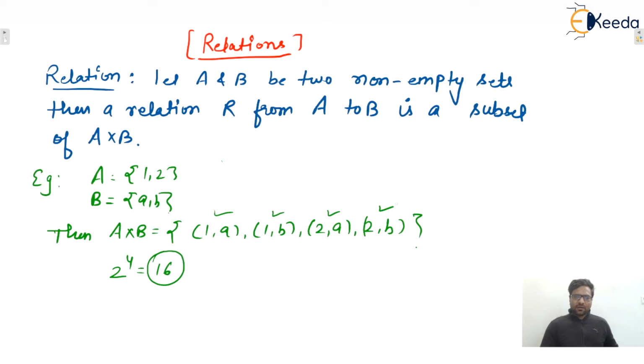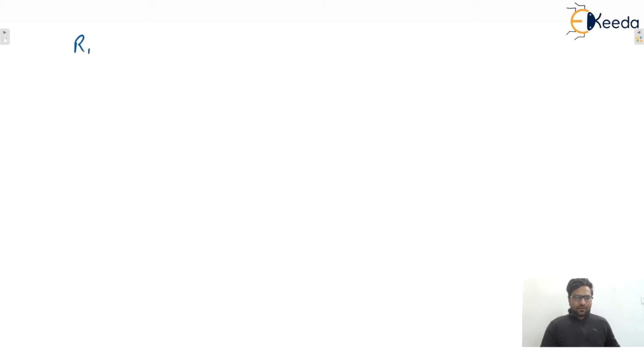So let us see one by one. We will write all the subsets of this particular Cartesian product A cross B. The first relation is phi, which is a subset of every set.